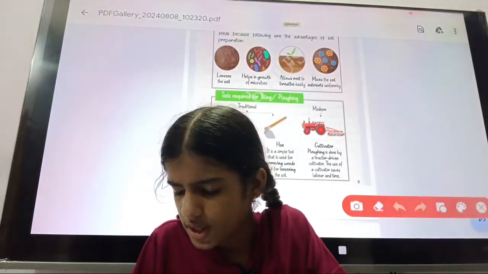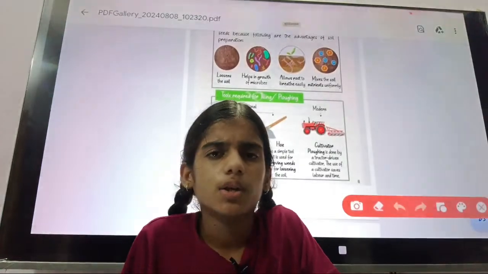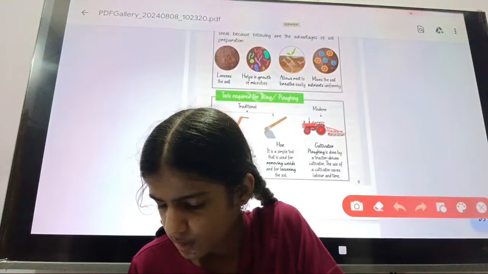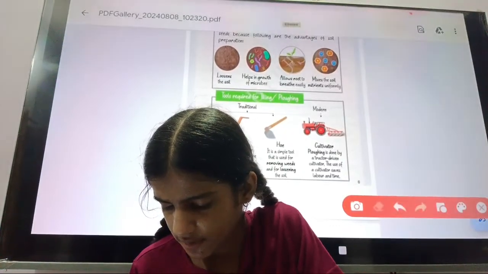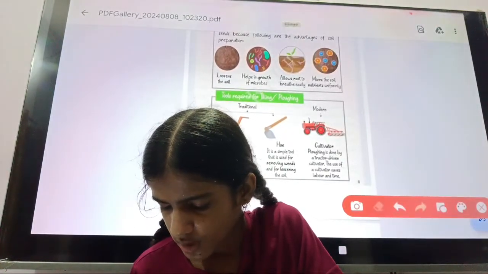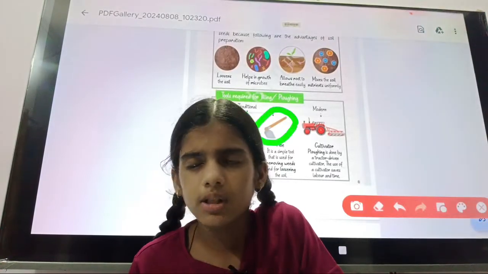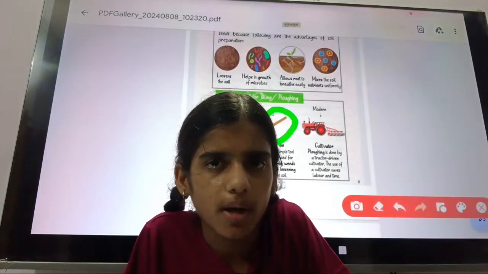Okay, traditional tools. In the traditional tools, two tools are coming. First will be plow and second will be hoe. So these are the structure of the plow and hoe.